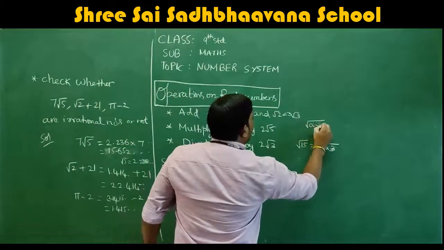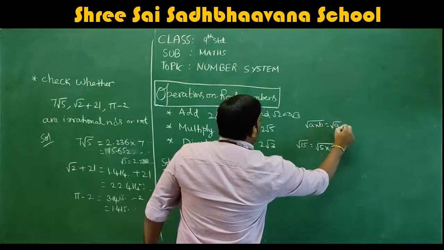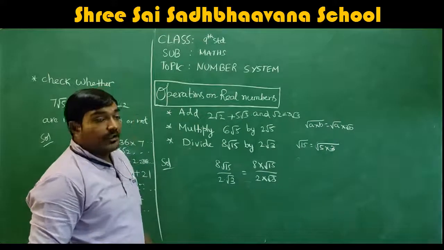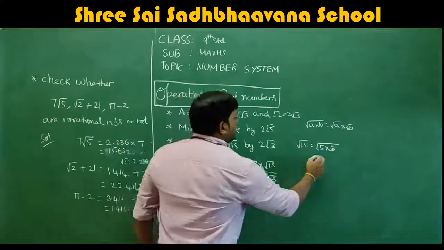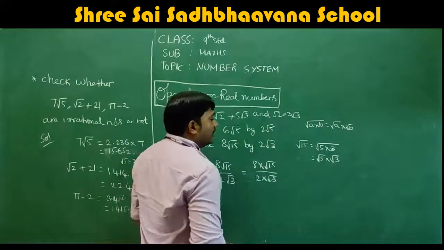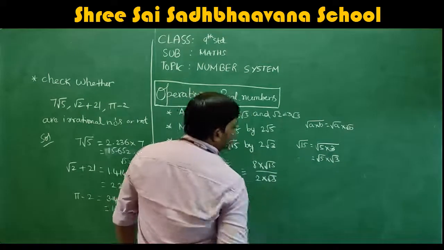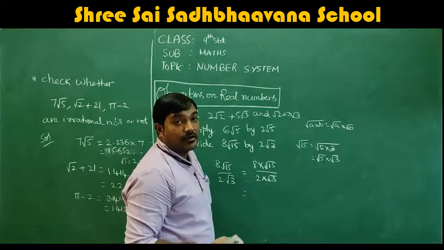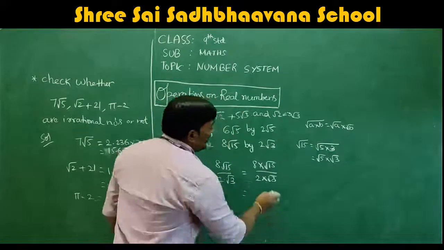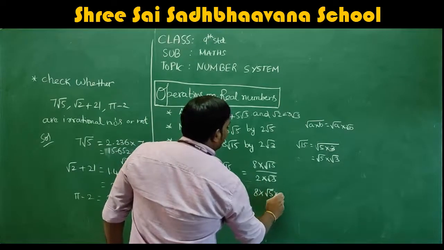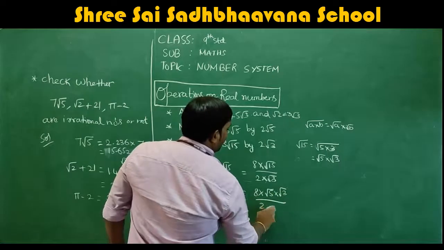We know the formula: root of a into b is root a into root b. Remember, root of a into b is root a into root b. Similarly, this can be written as root 5 into root 3. And root 3 is already there. 3 is a prime number, so it cannot be factorized further. So leave it. So 8 into root 15 can be written as root 5 into root 3, divided by 2 into root 3.